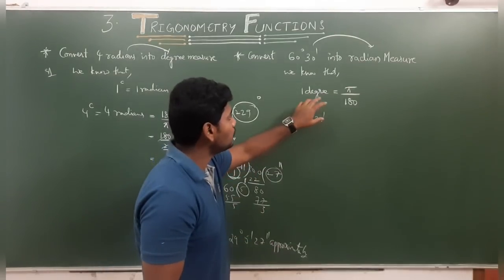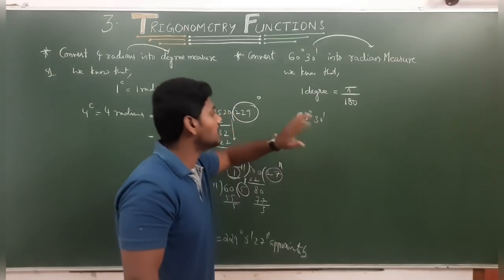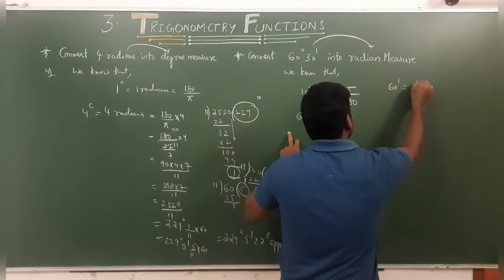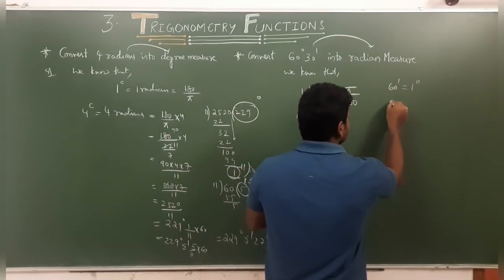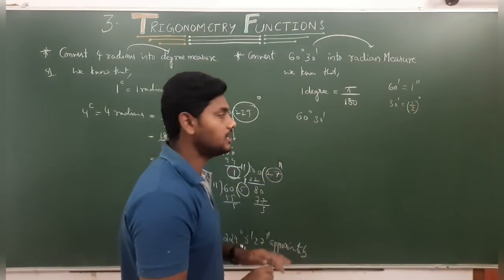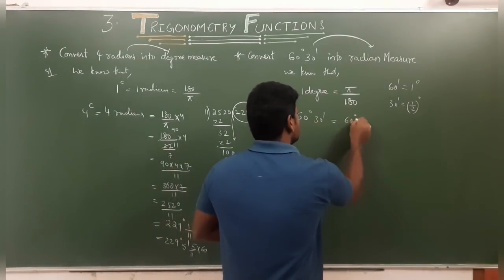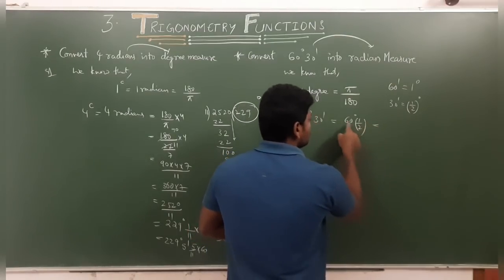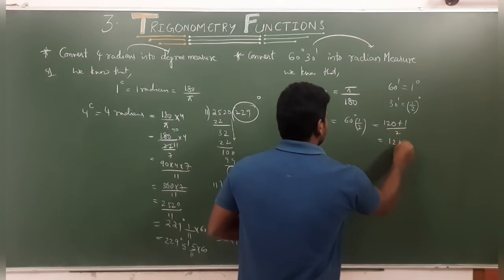We know that 60 minutes equal 1 degree. Dividing by 2, 30 minutes is equal to half a degree. So 60 degrees 30 minutes we can write as 60 plus 1 by 2, which is 2 60s 120 plus 1, nothing but 121 by 2.